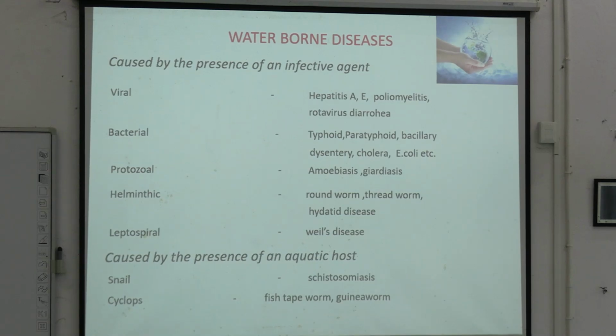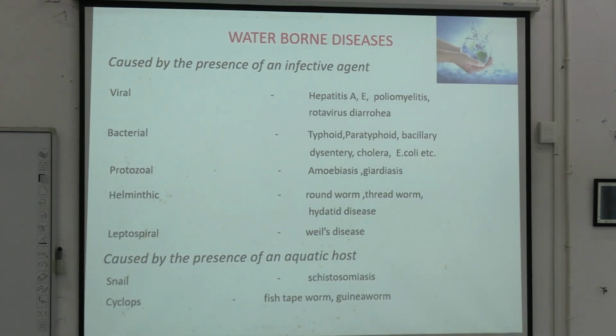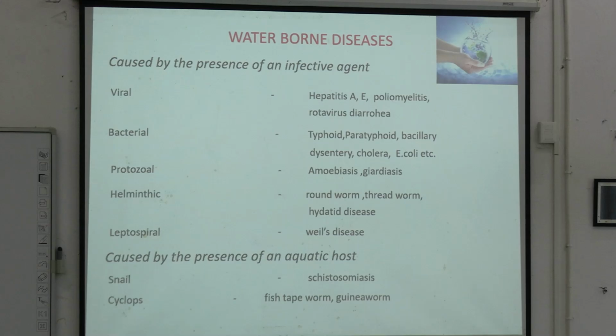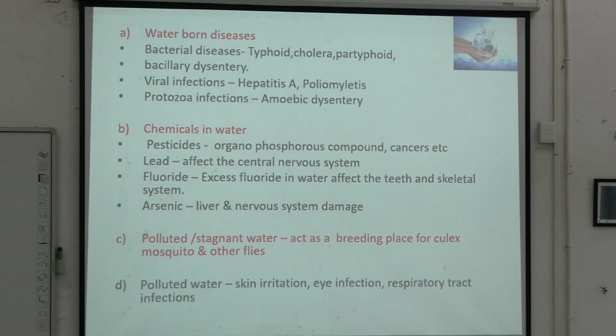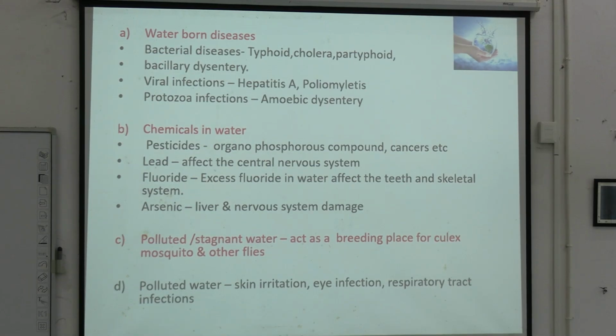And you have also diseases caused by aquatic hosts like schistosomiasis, which is caused by snail, and cyclops causes fish tapeworm disease and guinea worm disease. Okay. Again, waterborne disease, you can have another classification like bacterial diseases, viral diseases, protozoal. Bacterial diseases you have typhoid, cholera, paratyphoid, bacillary dysentery. Viral infections you have hepatitis A, poliomyelitis. Protozoal infection you have amoebic dysentery.